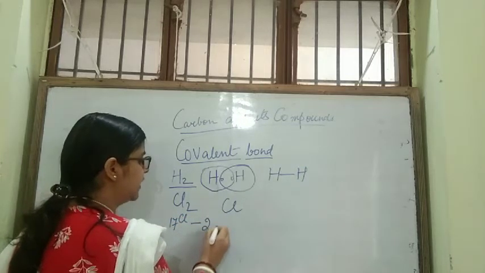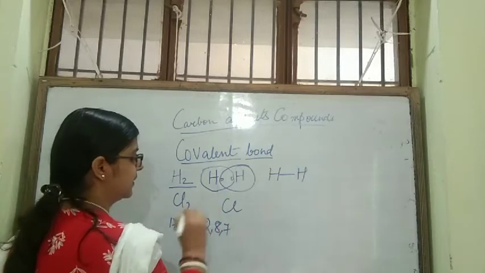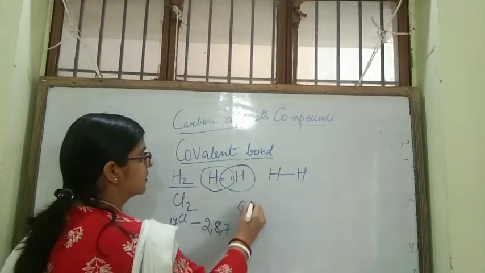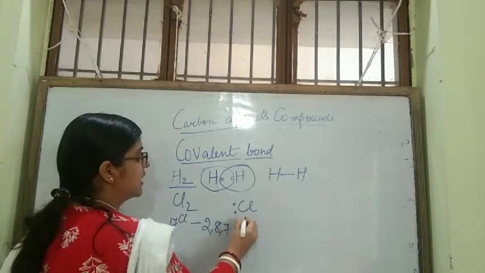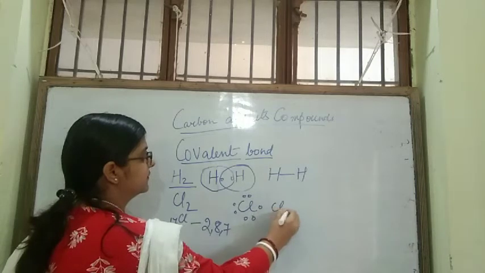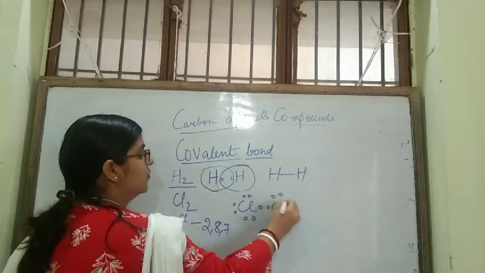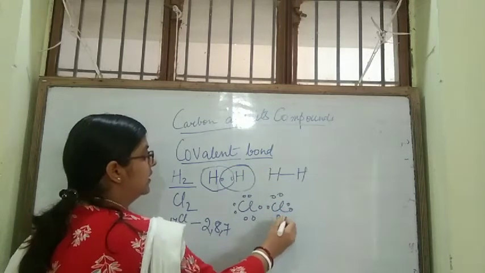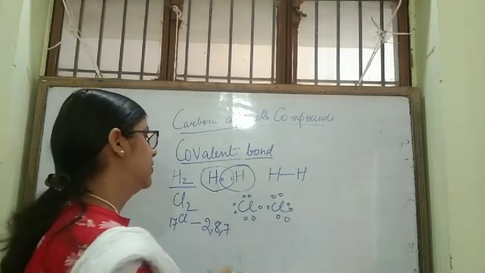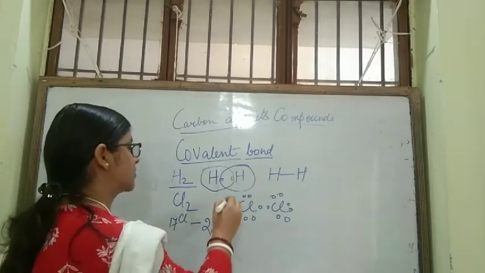What is the configuration? 2, 8, 7. Now you see, two chlorine atoms having 7 electrons in the valence shell will mutually share 1 electron to complete their octet.